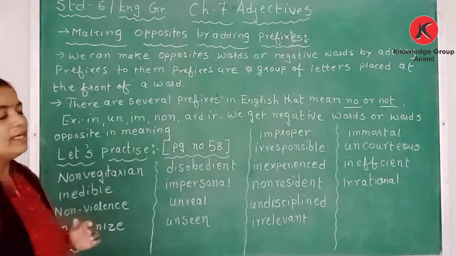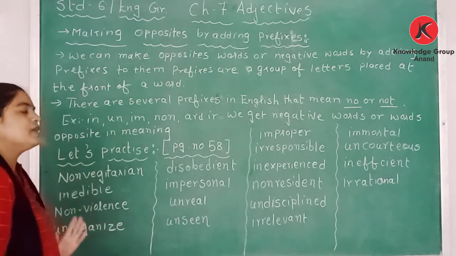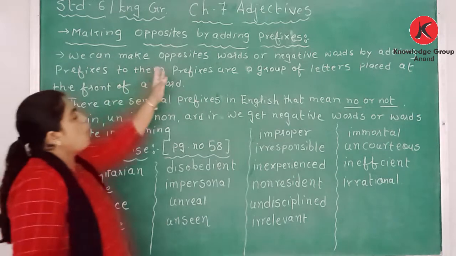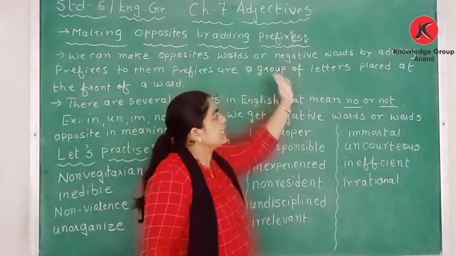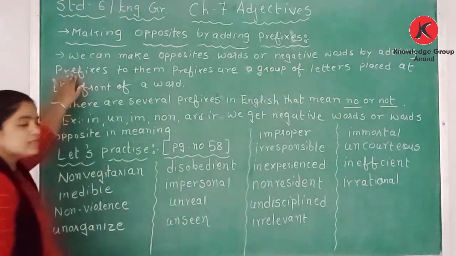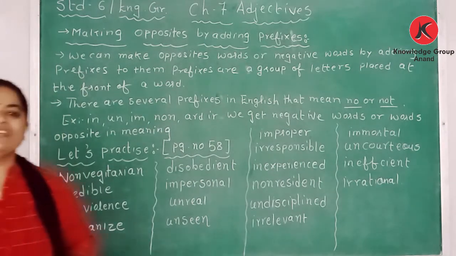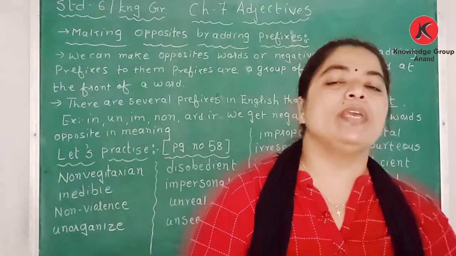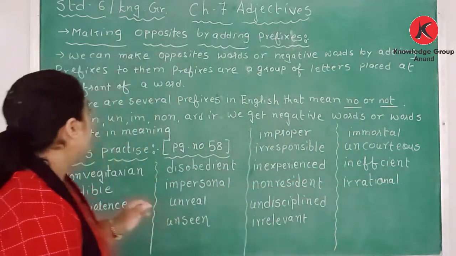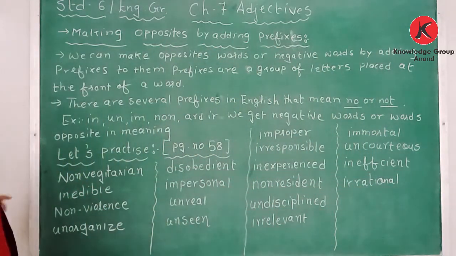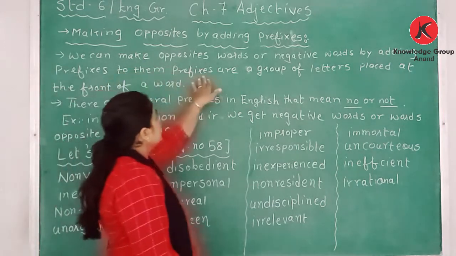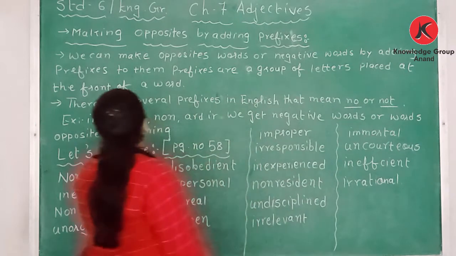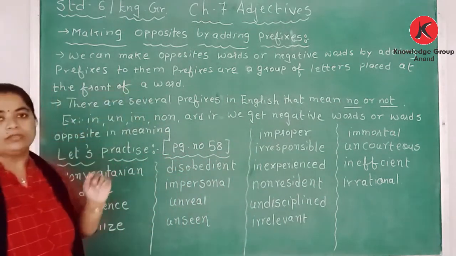Suffixes are added after the nouns, but prefixes are used before. We can make opposite words or negative words by adding a prefix. Prefixes are a group of letters placed at the front of a word.